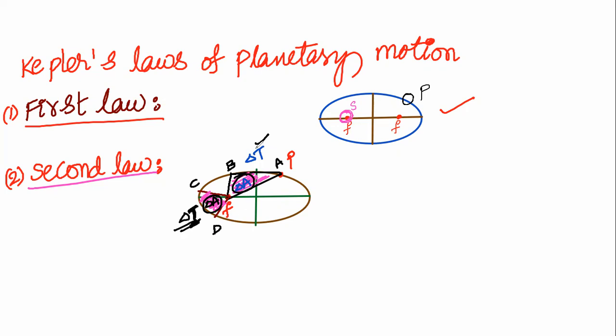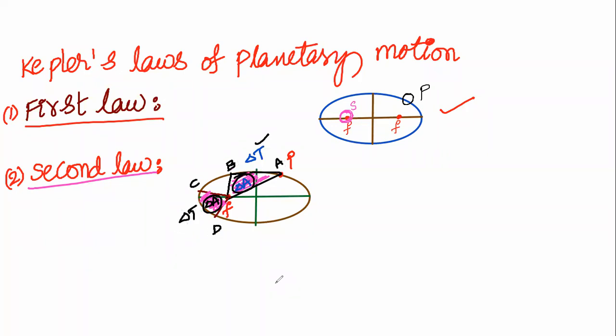Same time period whenever we consider, the area covered from A to B will be equal to the area covered by the body from C to D.